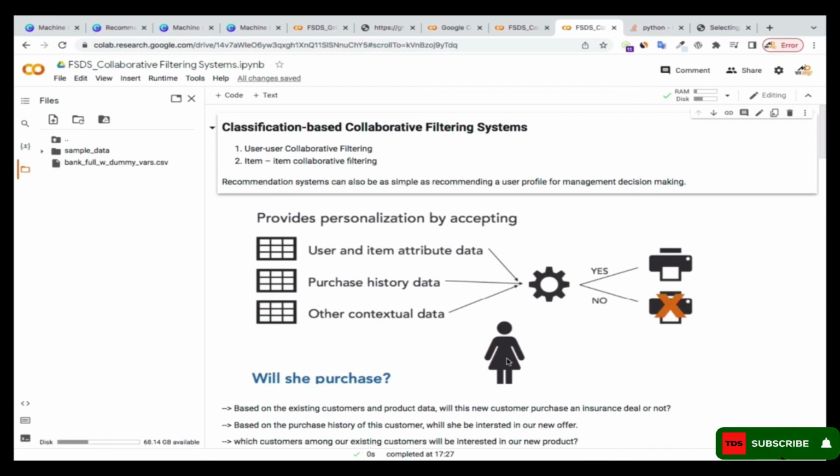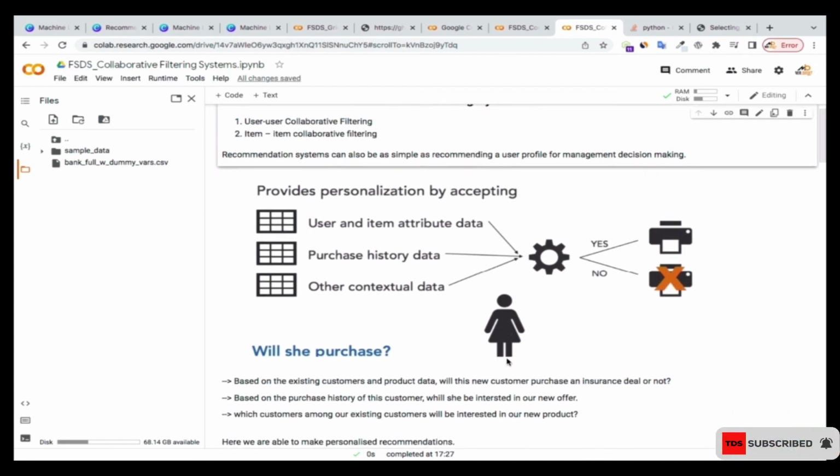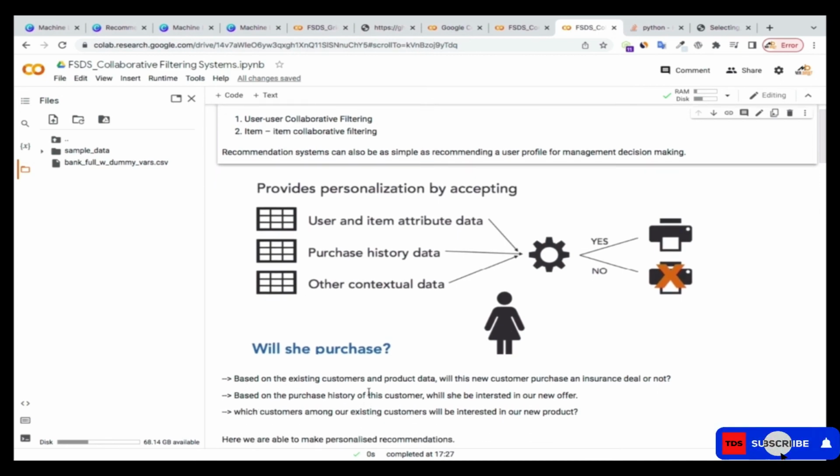So for instance, if we want to make a recommendation to this lady over here, whether she's going to make a purchase or not, we can ask ourselves, based on the existing customers and product data, will this new customer purchase an insurance deal or not? We have some user and item attribute data which we already have. So based on the data of this user, can we compare it with what we have and see if this person is likely to make the purchase or not? Can we make that kind of recommendation based on the data that we have?